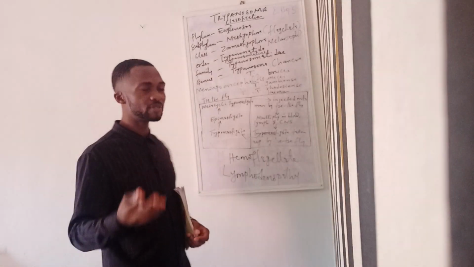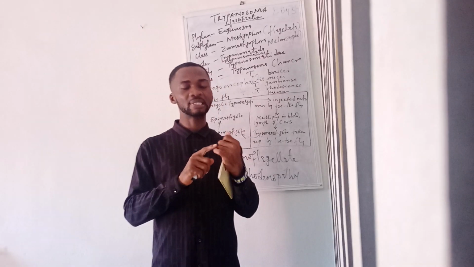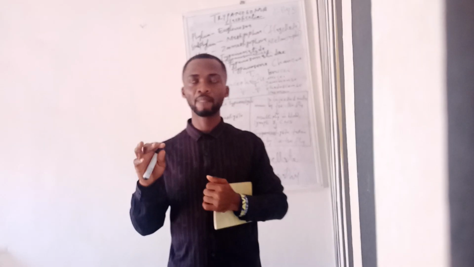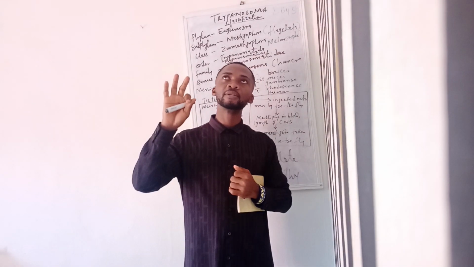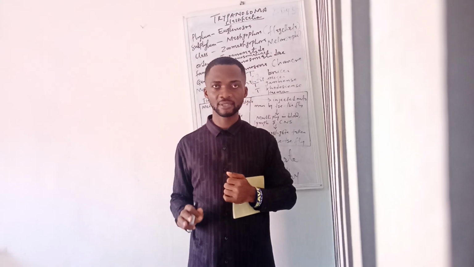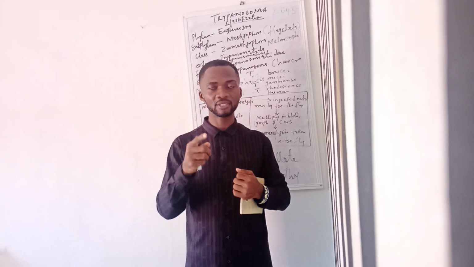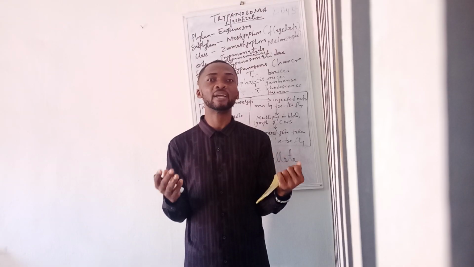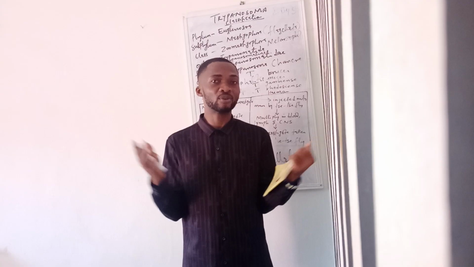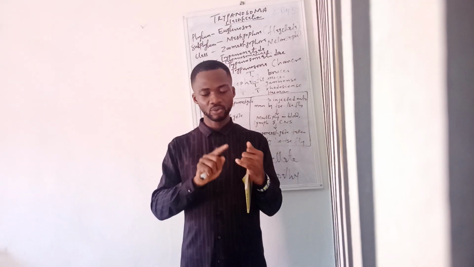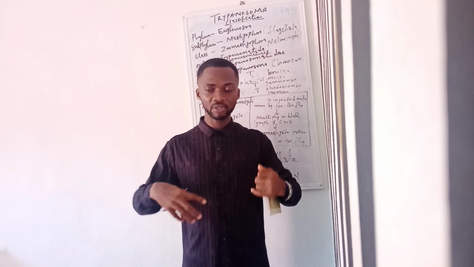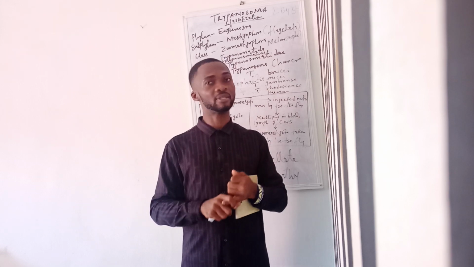Now, characteristics of this parasite. Number one is that they are hemoflagellates. In protozoa as a whole, we have three main types of flagellates. And what do we even mean by a parasite being a flagellate? It means that it uses flagella as its locomotive structure, as simple as that. We have the intestinal flagellates, which dwell in the intestine. The example is Giardia lamblia.